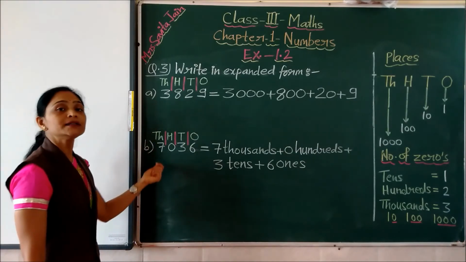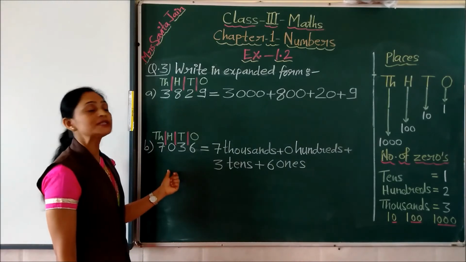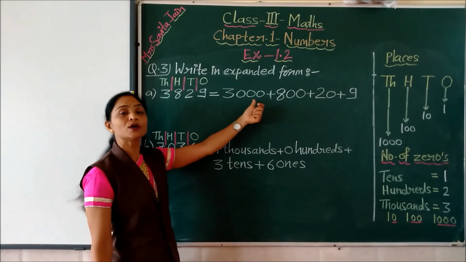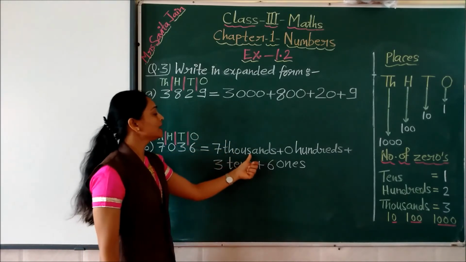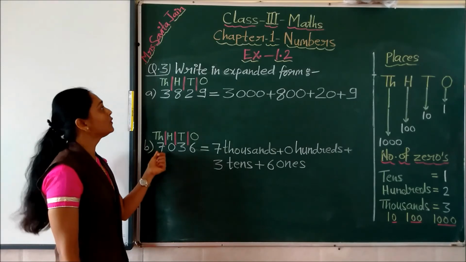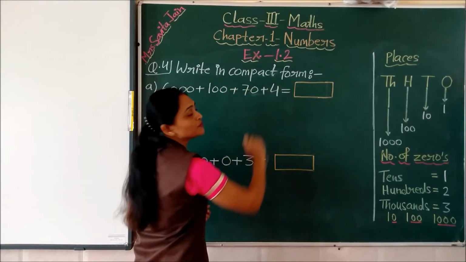As we have learned two ways of writing place value, in a similar way we have learned two ways of writing expanded form, also using the values of the digit and using the place names. Yes children? Now we will see question number 4. Write in compact form.